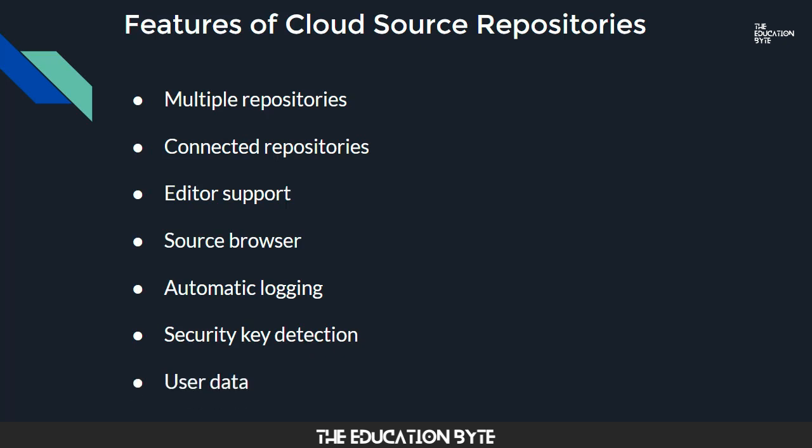And finally, a bit of caution around user data. Cloud Source Repositories are intended to store only the source code for your app and not user or personal data. So do not store any core App Engine customer data as defined in your license agreement in Cloud Source Repositories. Otherwise, you could lose access to Google Cloud, and Google will not be responsible if there are any data breaches on your user or personal data.